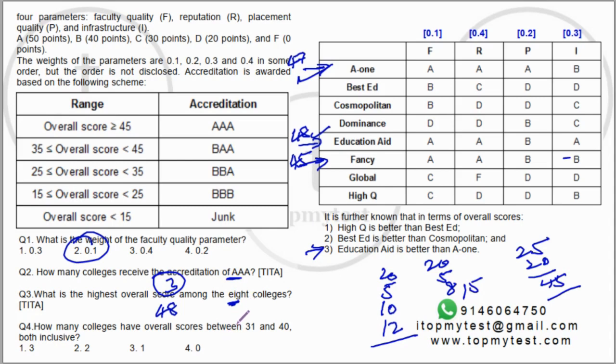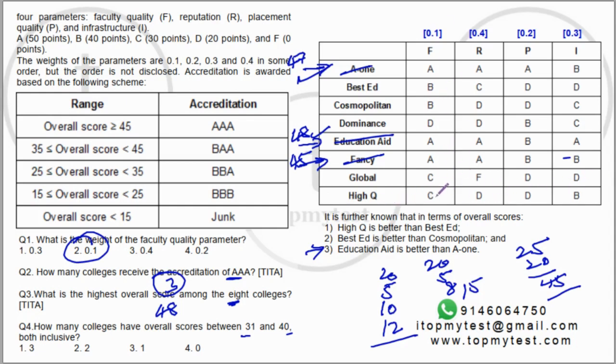Now it's only for the last one where you probably have to check the highest scores. Now, even here we can take up some part. Your question is how many colleges receive scores between 31 and 40. Now these 3 are out. Right, these 3 are out. Now if you look at the information which is given, Best Ed is better than Cosmopolitan, and high Q is better than Best Ed. So let's try high Q. Okay, let's check high Q's scores.